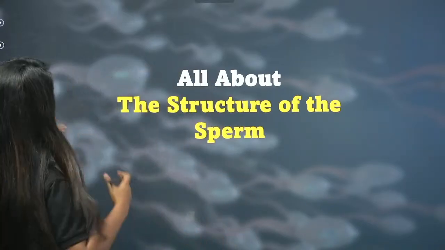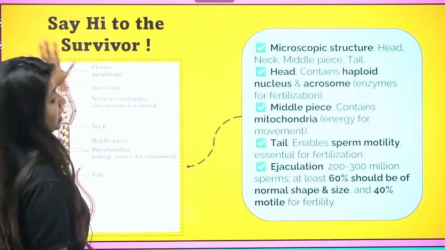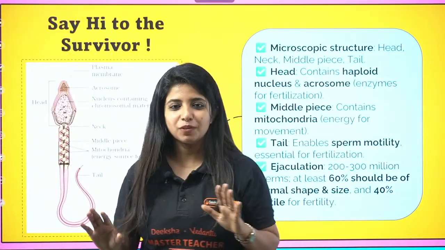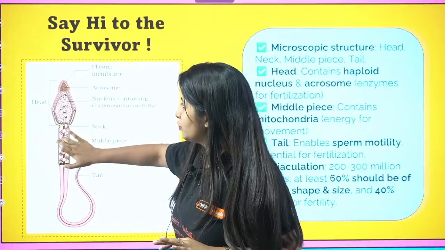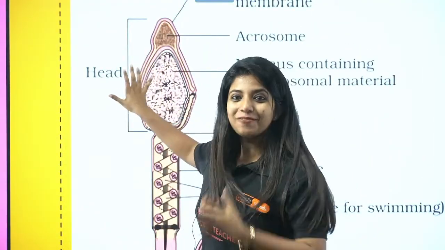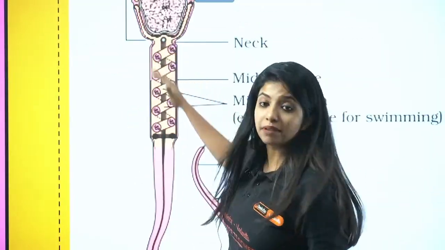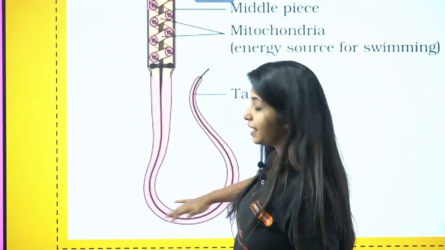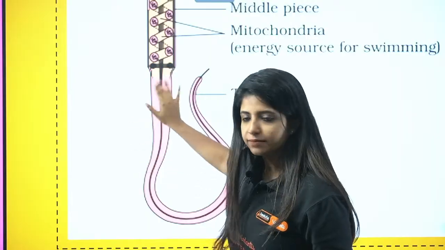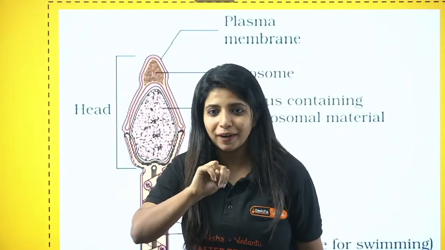Let's go ahead. Let's not waste any time since I did not see any confusions out there. It's a very easy topic. Okay, the structure of the sperm is a very easy topic. What happens over here? Sperm basically has 4 parts. Okay, one is the head, one is the neck. Okay, one is the main body part which is there. I'll say middle piece, and lastly it has a tail. Cool. So basically the head can be divided into 2 parts.